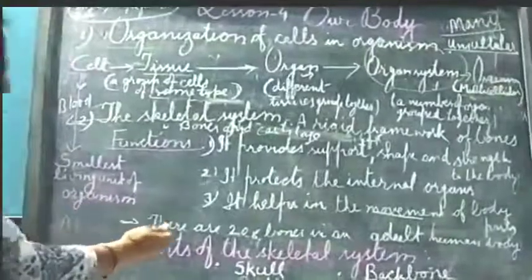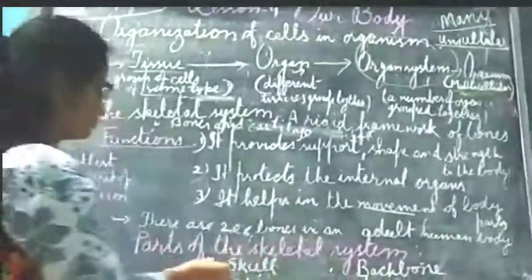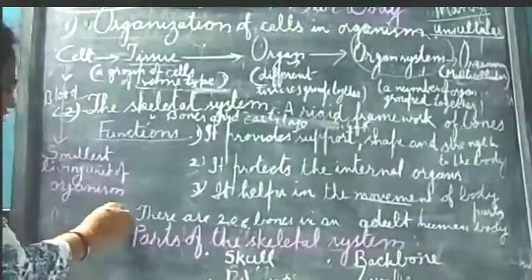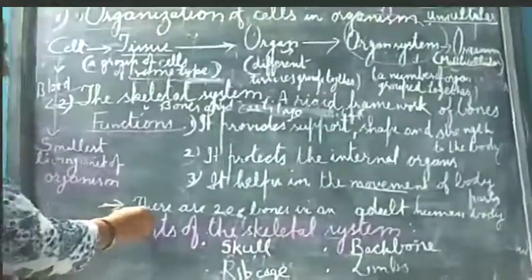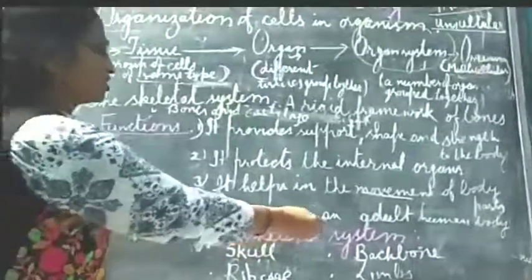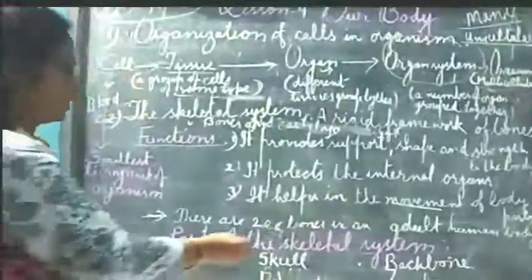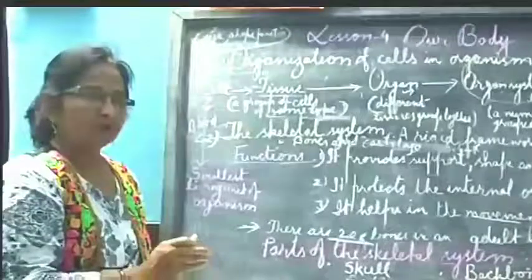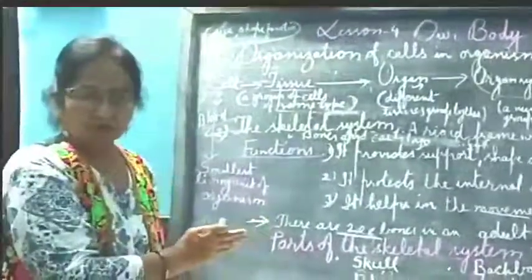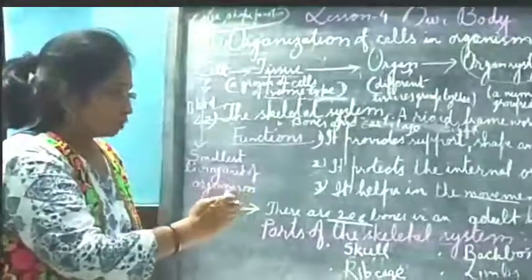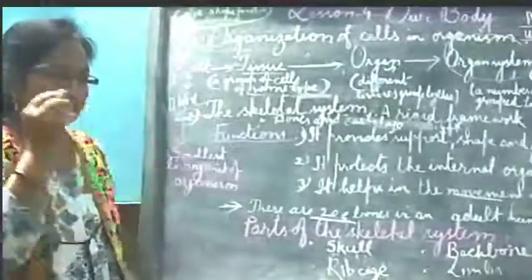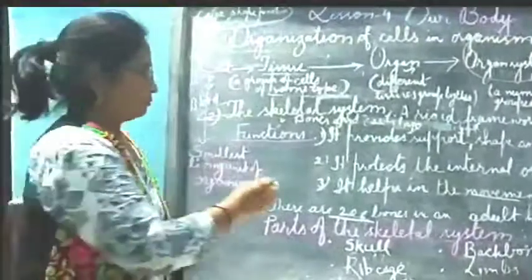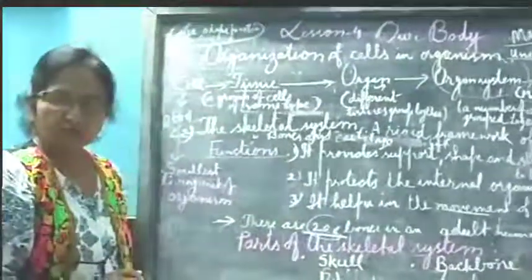Next is parts of the skeletal system. Before starting, there is just one GK question written there. There are 206 bones in an adult human being. How many bones? About 206. But in childhood, at birth, or in infants, more bones are there, about 300 or more. So what happens as you grow? These bones fuse and make 206 bones. So in childhood, more bones are there, whereas in adults, comparatively fewer bones.